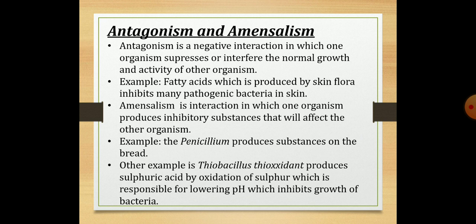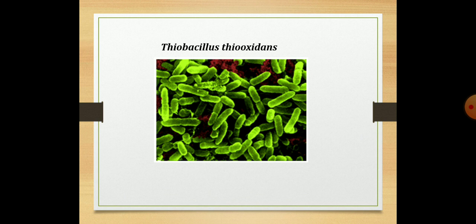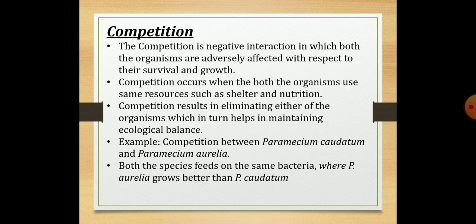The other example may be Thiobacillus thiooxidans, which produces sulfuric acid by oxidation of sulfur, which is responsible for lowering the pH, and it will inhibit the growth of bacteria on the media. This is Thiobacillus thiooxidans. The next one is competition.